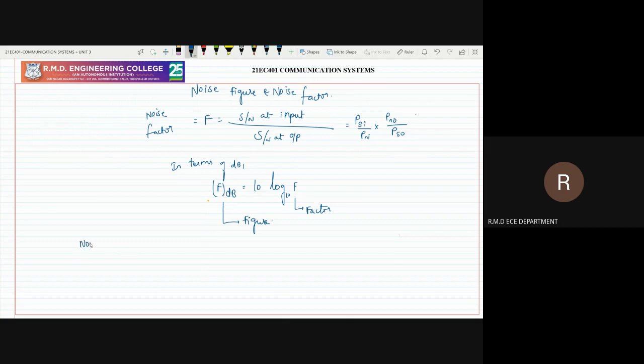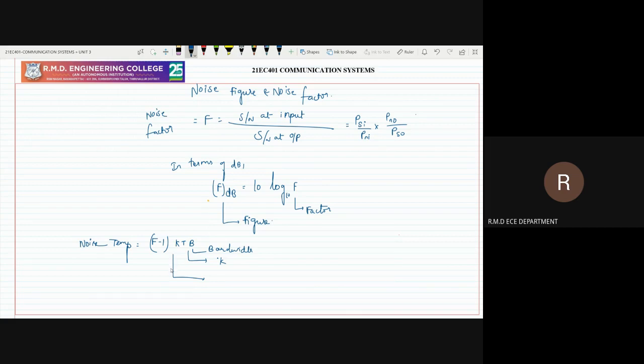Then noise temperature. The noise temperature formula is (F minus 1) KTB, where B is the bandwidth, T is the temperature in terms of Kelvin, and K is the Boltzmann constant. Then F is nothing but the noise factor.